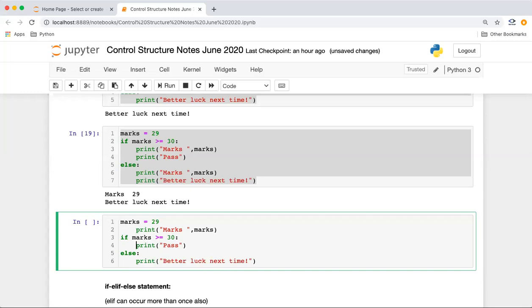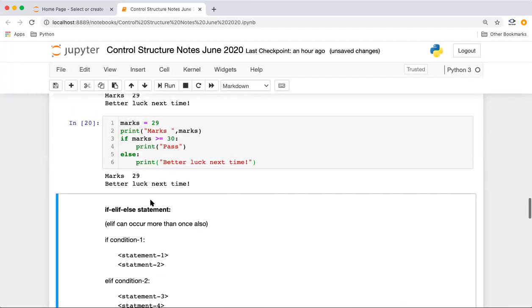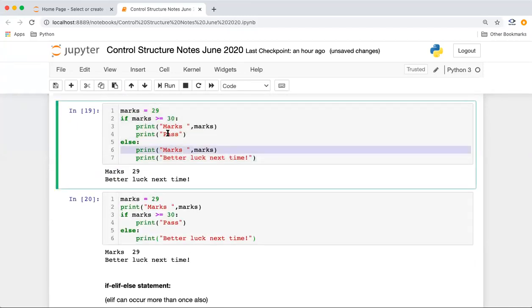It's the DRY principle, which we have in design, which stands for Don't Repeat Yourself, right? So once we move this out of if and else, it should go at the same indentation level as marks. So it will be like this, right? And now if we execute, the output would be the same, and we have saved one extra line of code which was repeated. We have skipped that part.